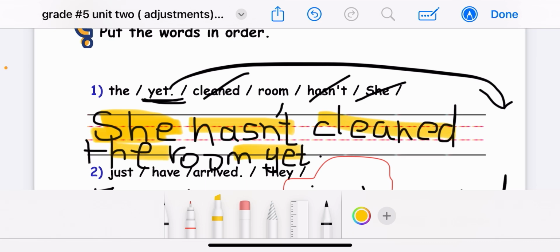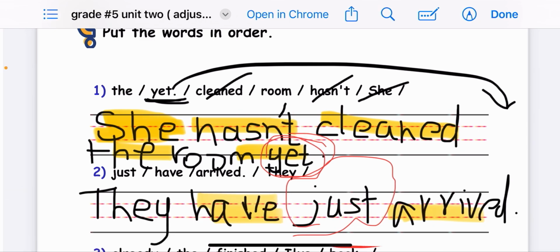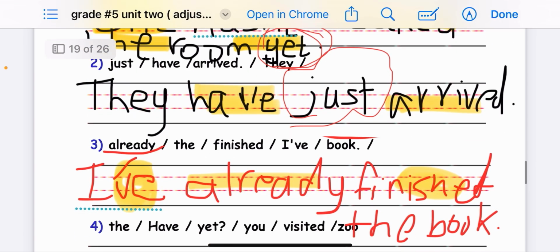Be careful here because we have yet, we have to put the yet at the end of the sentence, okay? Be careful, put yet at the end of the sentence. But if you have just or already, put them between have or has and the verb 3. So they have just arrived.